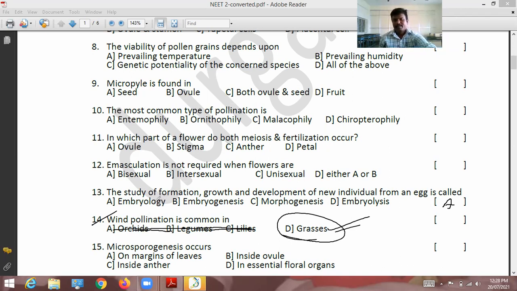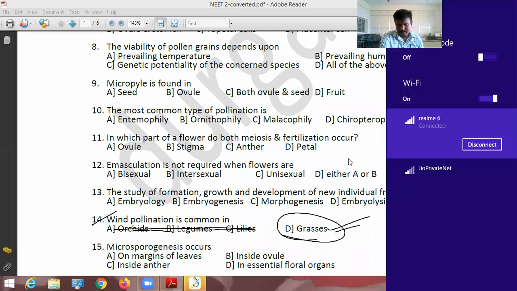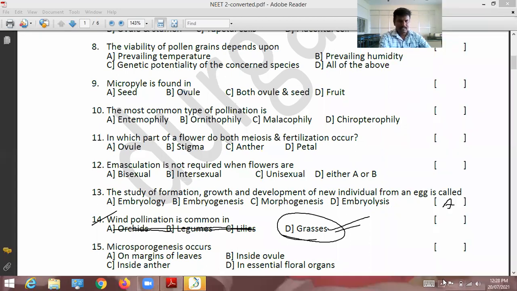Power gone, maybe it got disconnected. Wait, I will turn on my network. What is the question? The correct option is D. D is the correct option.